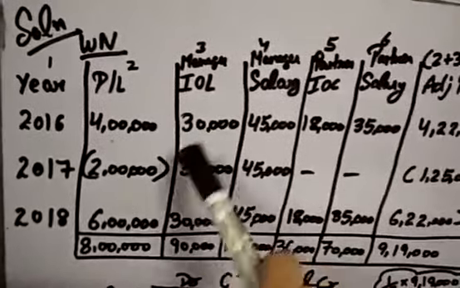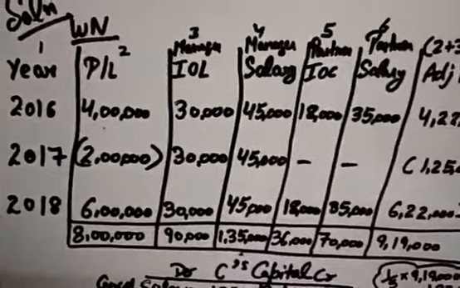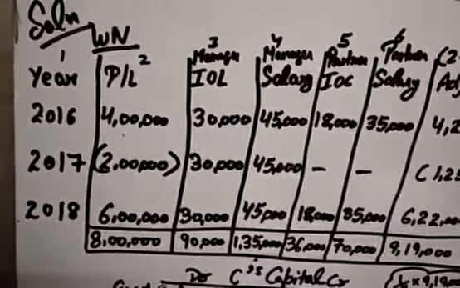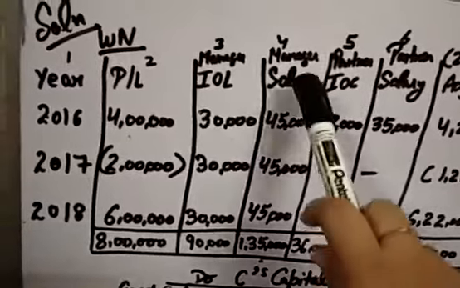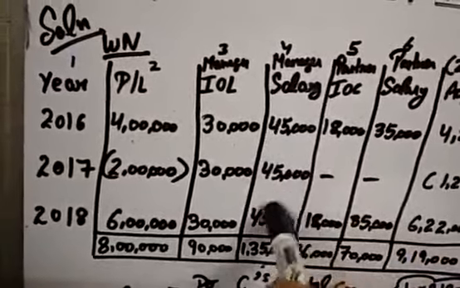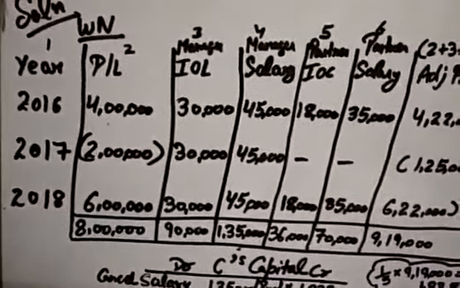So we have to cancel these 30,000 for 3 years, because he was getting this for 3 years as interest on loan, but now he will not get this interest on loan. Next, he was getting a salary as a manager. His salary was 45,000, 45,000, 45,000. So we will cancel these 3 years of salary also.